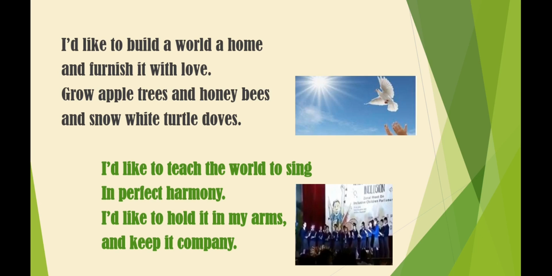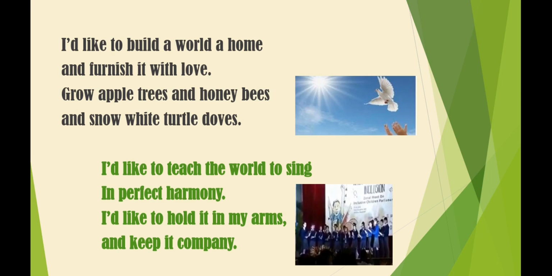I'd like to teach the world to sing in perfect harmony. I'd like to hold it in my arms and keep it company. Now, the first line. I'd like to teach the world to sing in perfect harmony. The poet doesn't literally mean that he is interested in teaching the world to sing. He actually means to say that he would like to teach the world to live in perfect harmony, to live in complete agreement with each other. He wishes the world to be united, right?